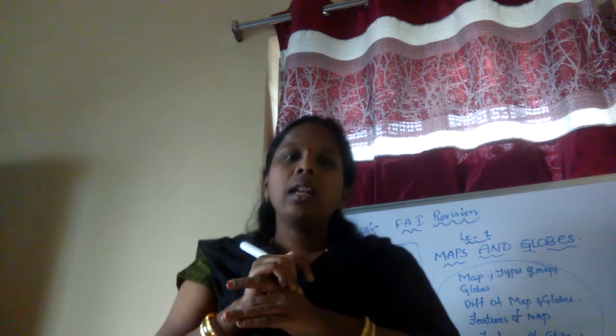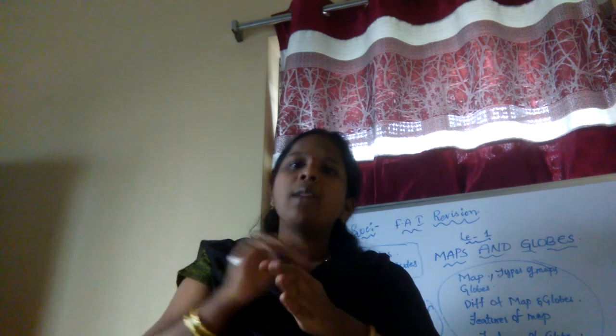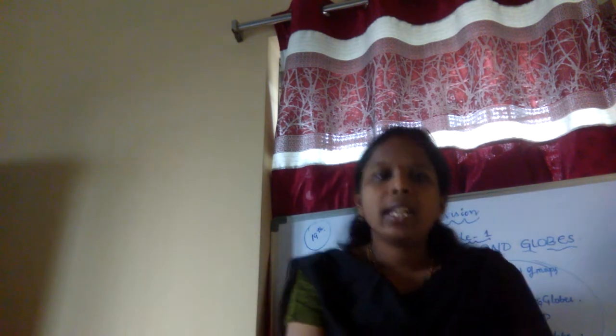Okay, so everyone is clear. If the earth was flat, the globe would not be used to represent the earth, because it is a spherical model.